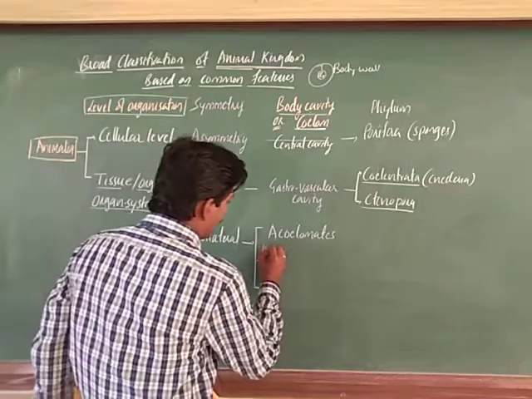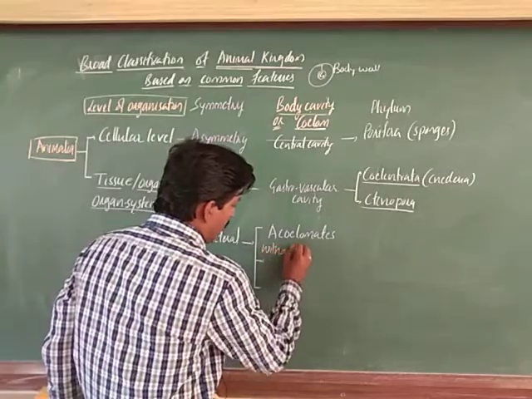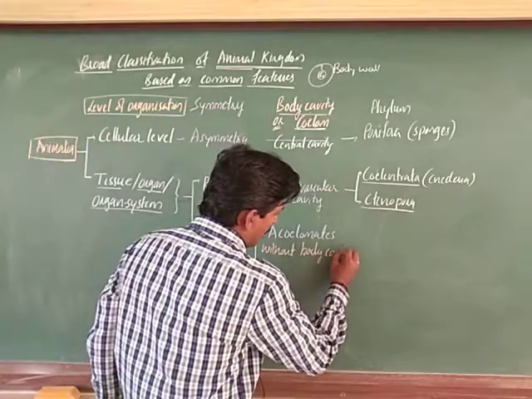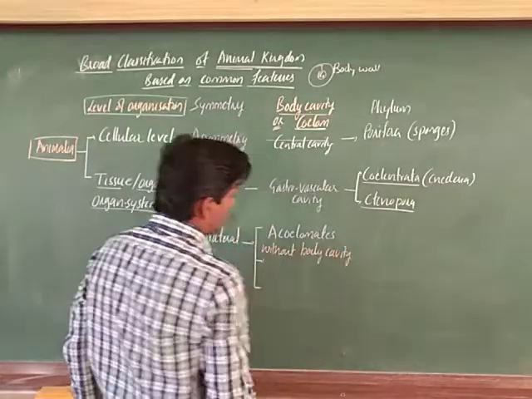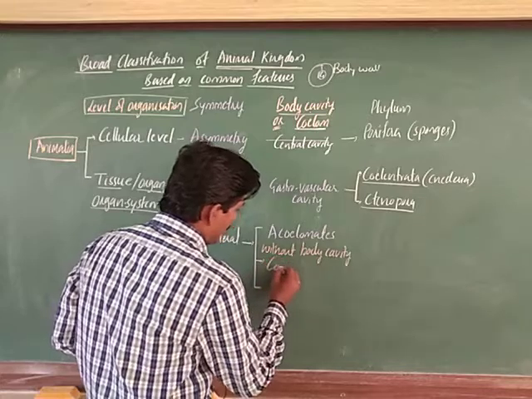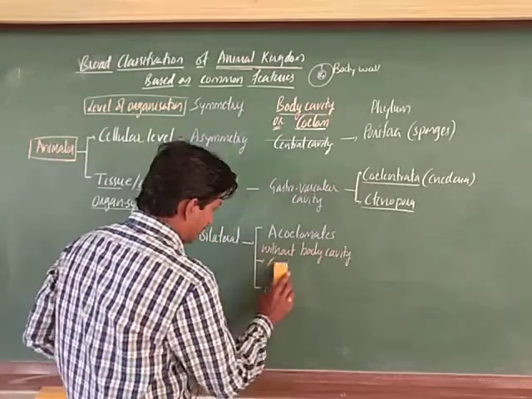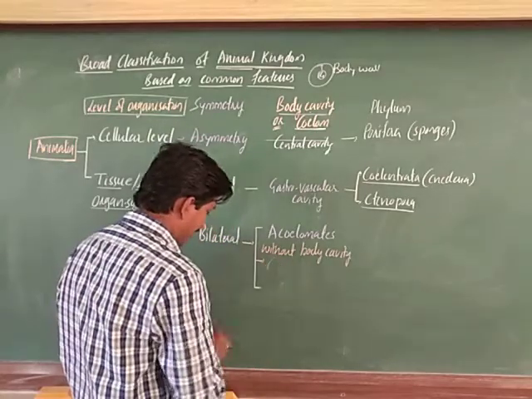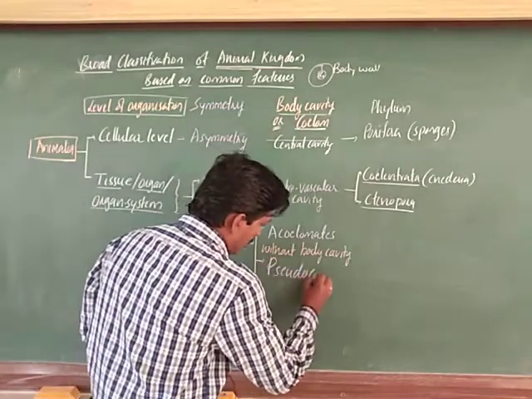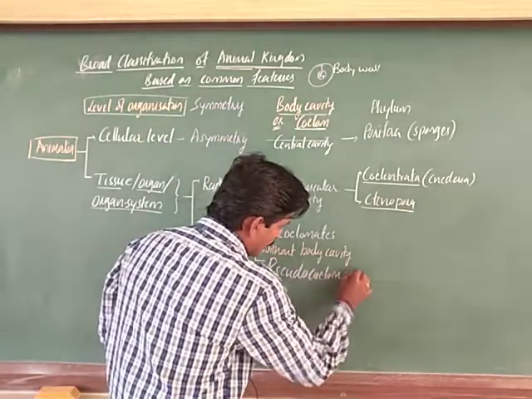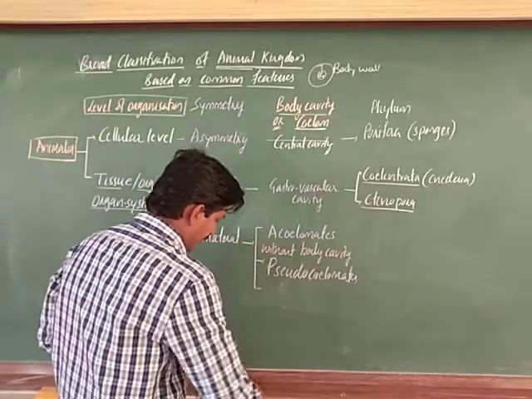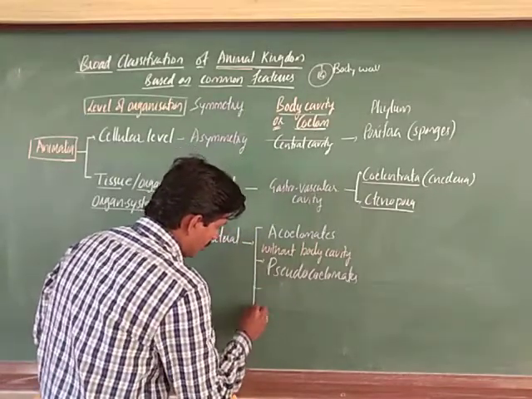Animals without a body cavity are called acoelomates, and next, pseudocoelomates. So, let us take pseudocoelomates, and the next one.